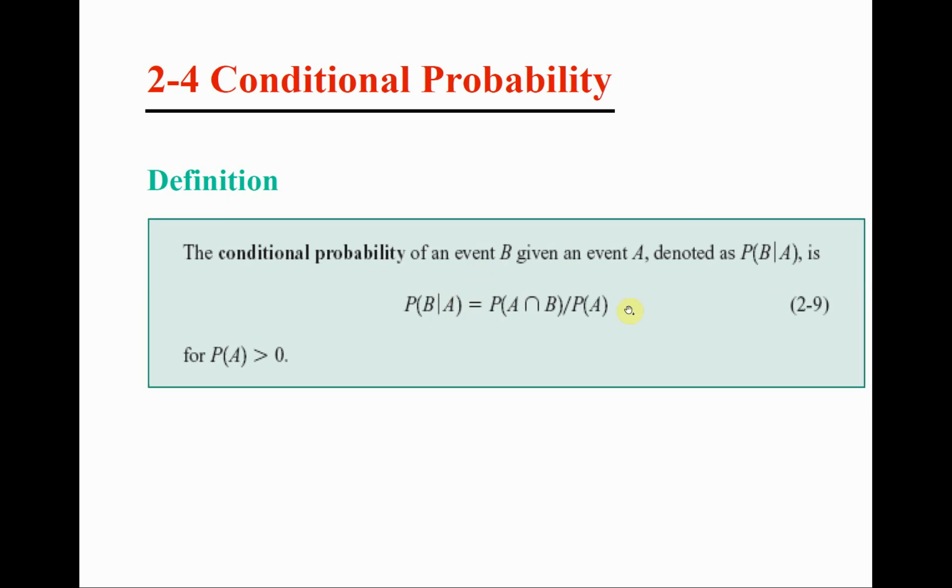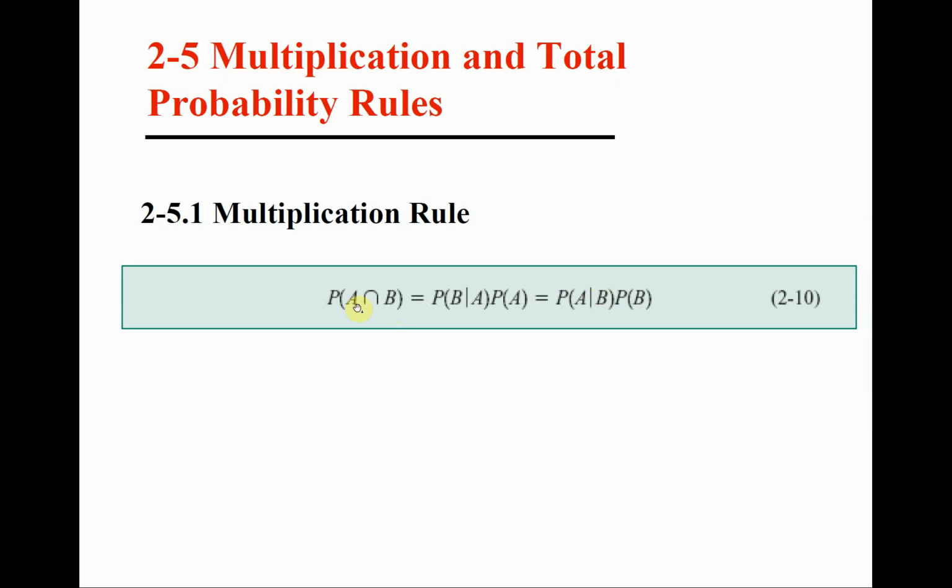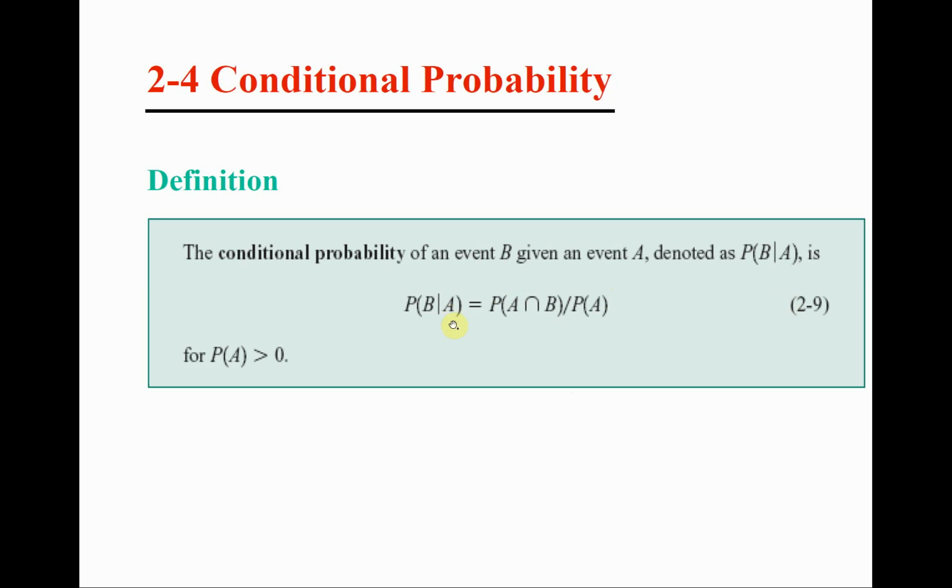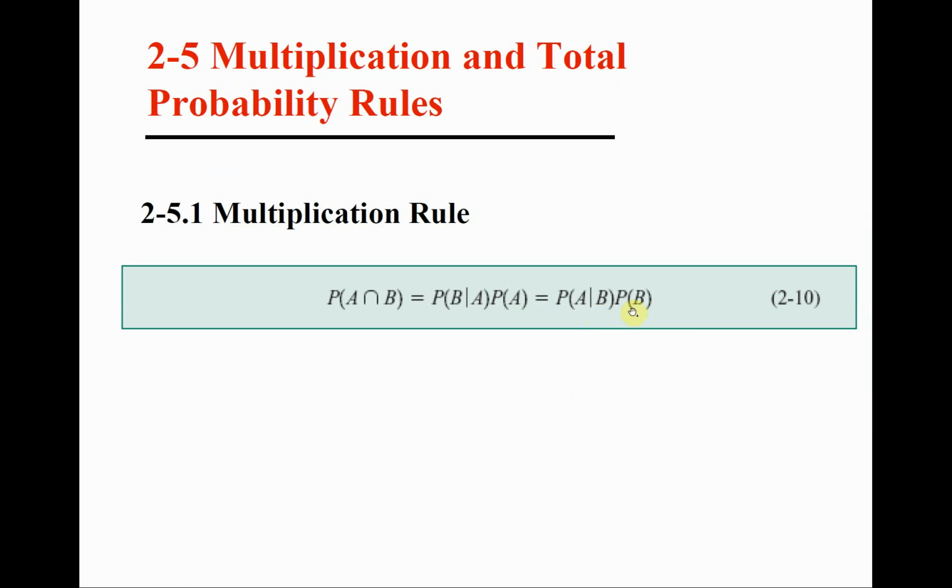If we just take it from here and multiply both sides by the probability of A, it is obvious that we are getting this: the probability of A intersection B is the probability of B given A times the probability of A. Or if we take it from the other formula, the probability of A given B is the intersection divided by the probability of B this time. So if you multiply by the probability of B, we are getting this form, which is the probability of A given B times the probability of B. The multiplication rule: the probability of the intersection is equal to a conditional probability multiplied by a marginal probability.